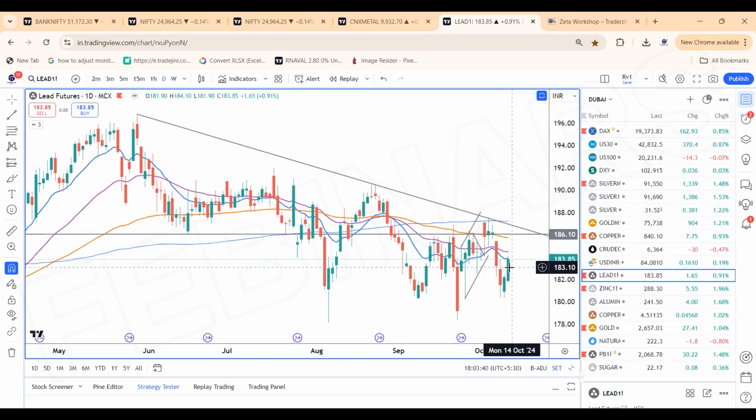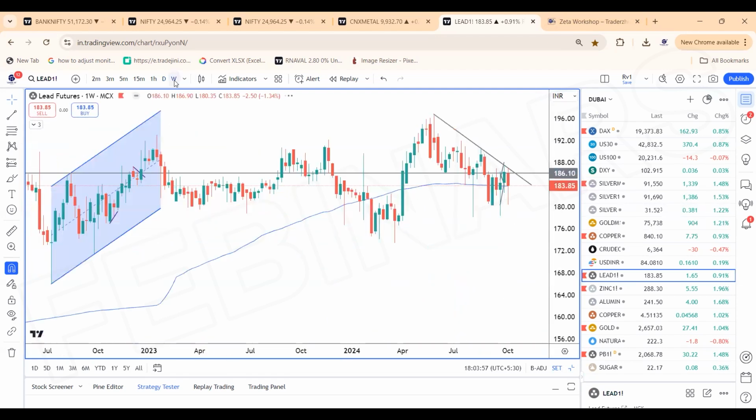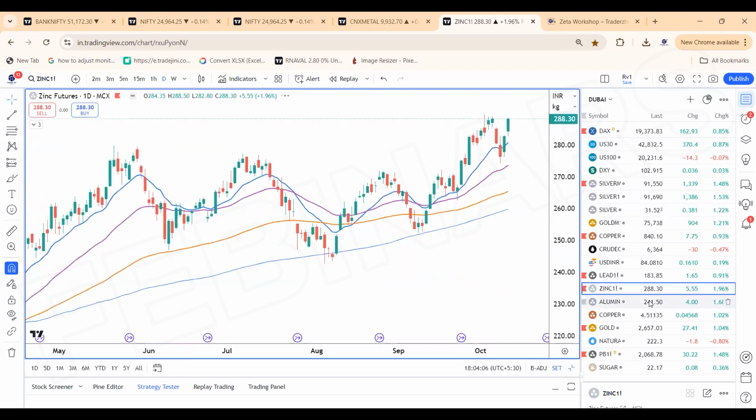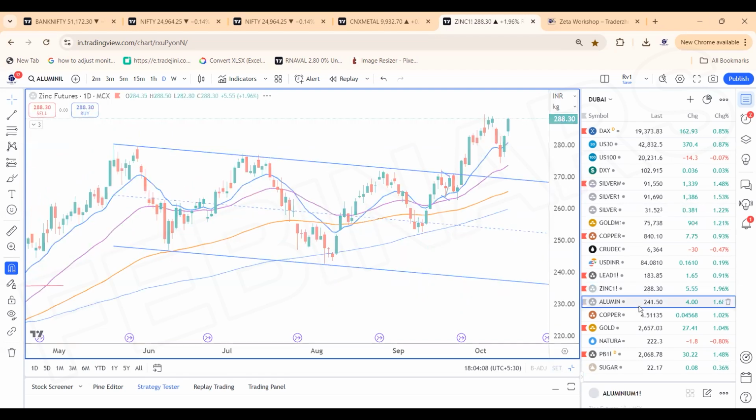Dips would be a great opportunity to buy lead. 183 to 183.25 to 182.20 with 1 or 1.5 points loss. I am expecting lead to cross 187 levels and inch towards 220, 215, 220 as a positional target. This is based on the Elliott wave counts and my personal view. Zinc is already bullish. The metals are showing good signs.